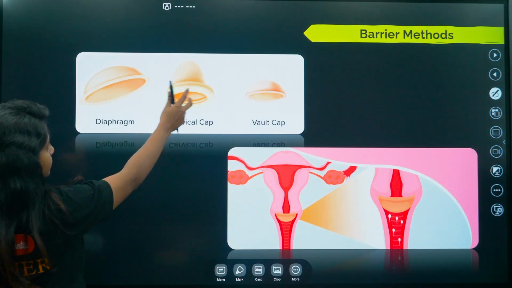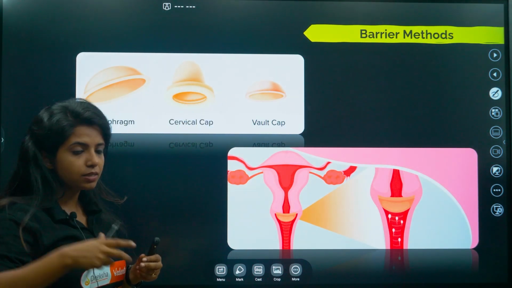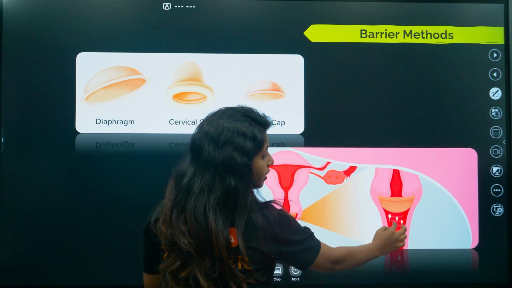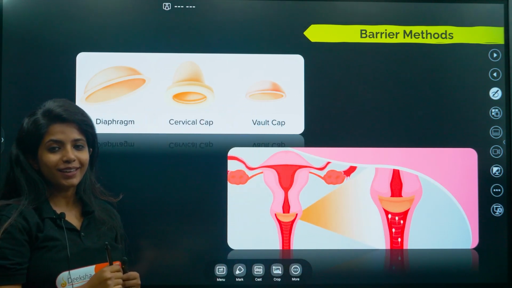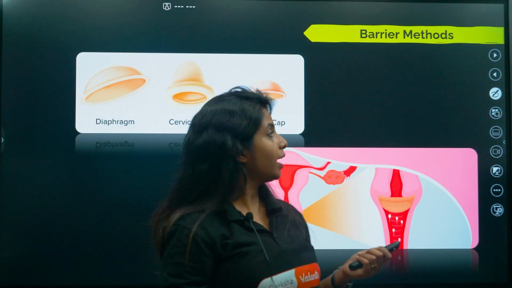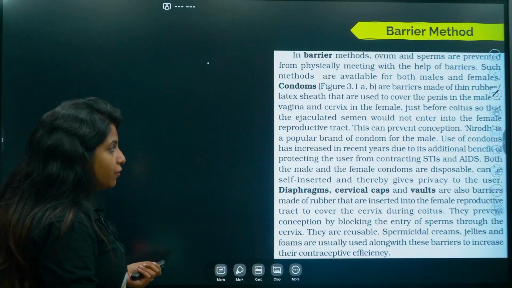All of them you can see. What are these? Cup shaped things, ball shaped things, which can be put in here in the cervix, and it will prevent the entry of sperm. Okay, so that is all about barrier methods. Going ahead, what do we have? Let's read it first and then we'll go ahead.